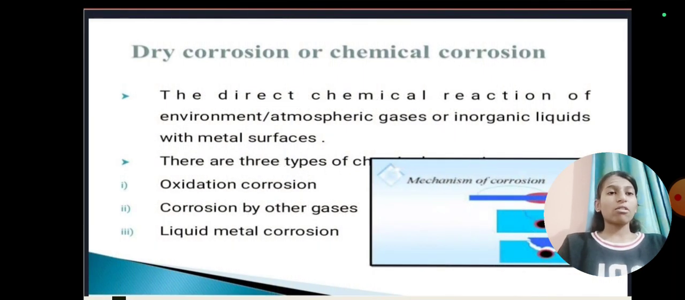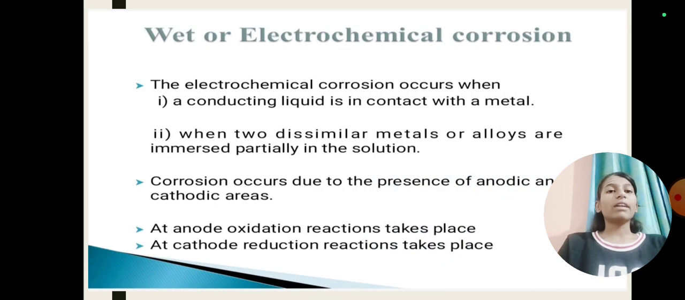Dry corrosion, also called chemical corrosion, is the direct chemical reaction of environment or atmospheric gases or inorganic liquids with metal surfaces. There are three types of chemical corrosion. The first one is oxidation corrosion, then corrosion by other gases, and liquid metal corrosion. And wet corrosion is also called electrochemical corrosion.